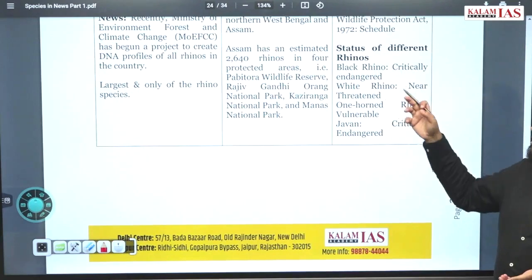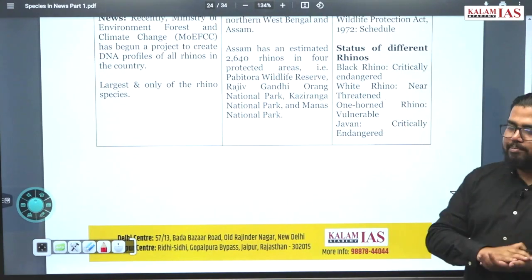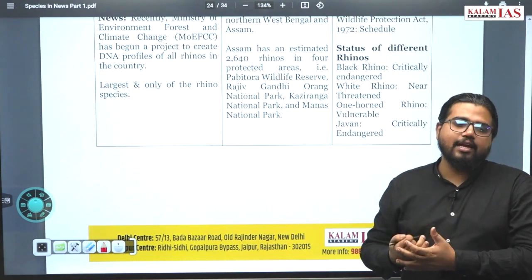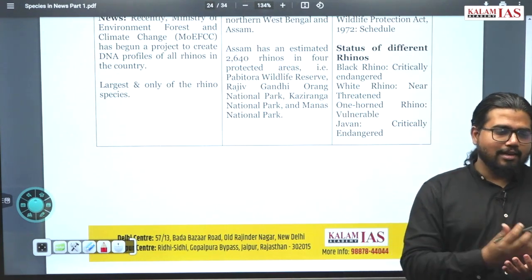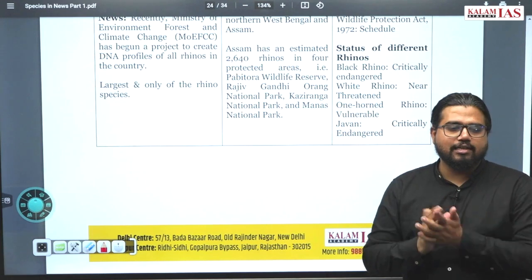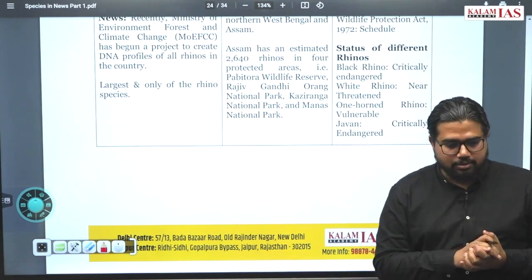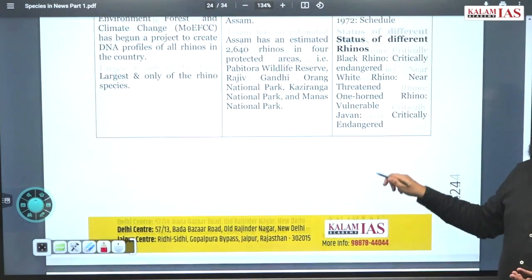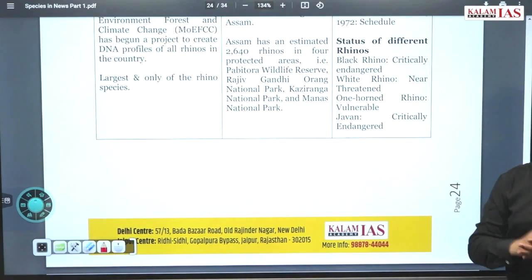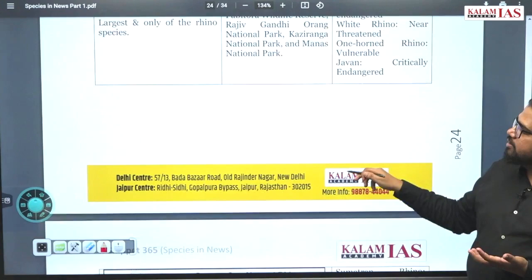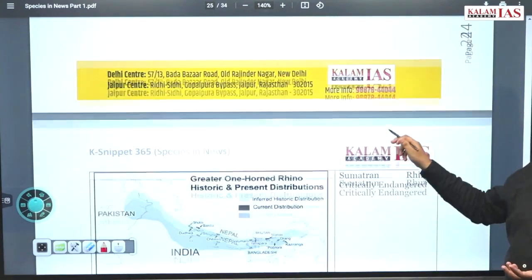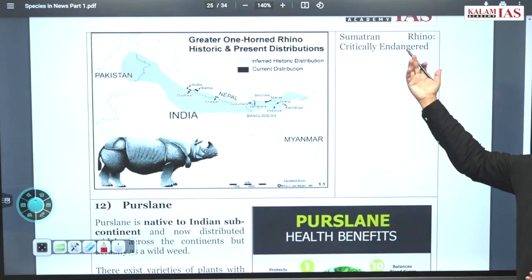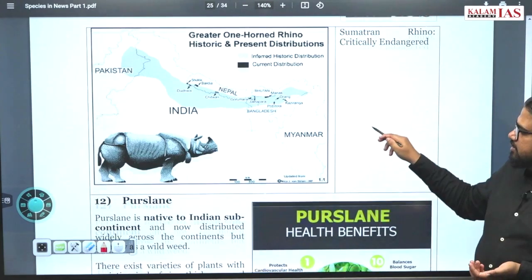Now status of different other rhinos, this is not that much important, but greater one-horned rhino is native to India, and Indian government has so many projects like Save Rhino project. All these projects are focused on the protection of these rhinos. So greater one-horned rhinos, everything is important. Other rhinos you can go through this, pause the video and you can go through this, that's all. Sumatran rhino is critically endangered species.